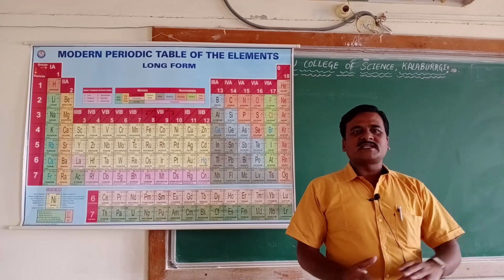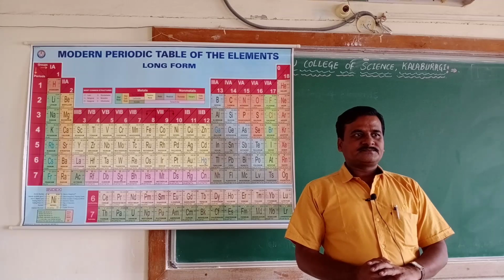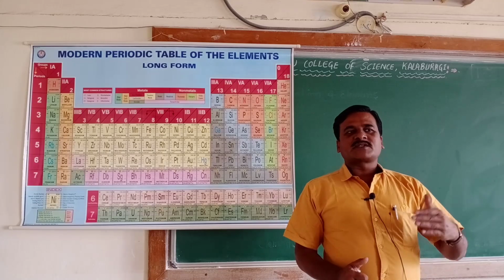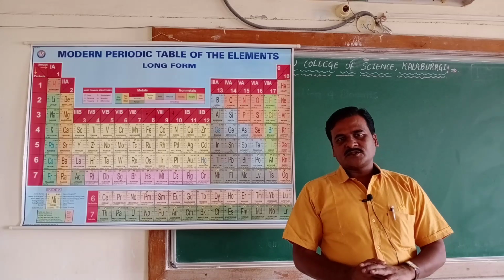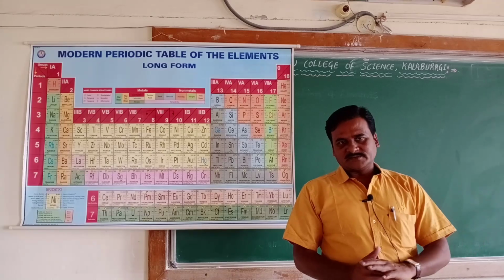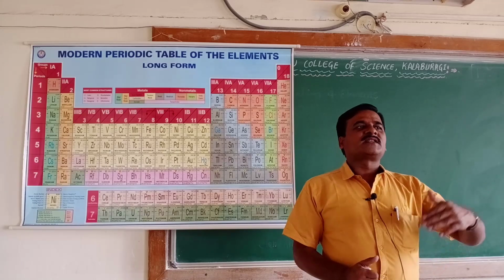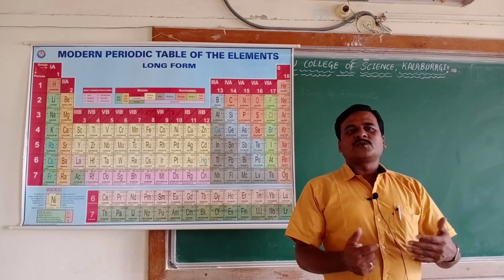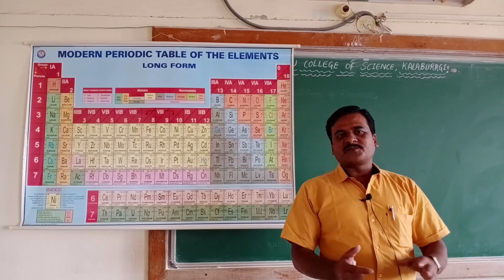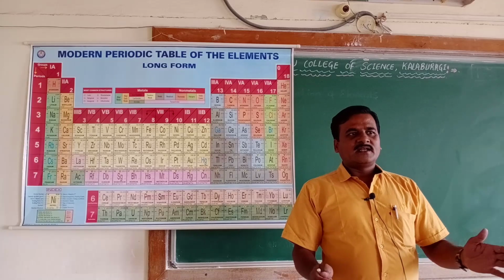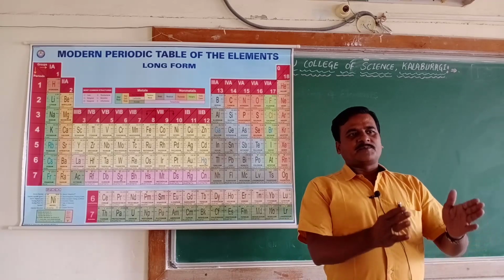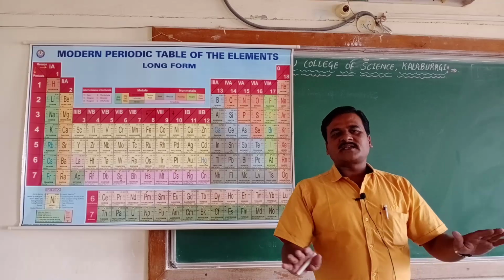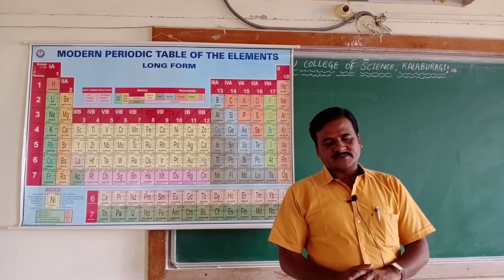To overcome these demerits, there was a necessity for chemists to go for a better periodic table, which can give an explanation for the cause of periodicity and which is suitable and perfect for the complete classification of elements.